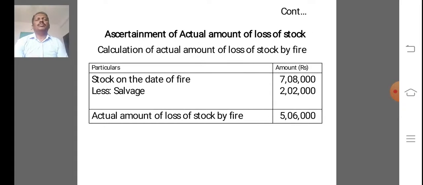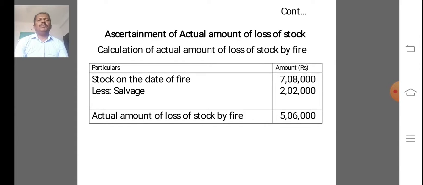Next, step number 4, ascertainment of actual amount of loss of stock. So from the stock on the date of fire, the actual amount of loss must be calculated. In this problem, what is the stock on the date of fire? 7 lakh 8,000. So this amount we are calculating in step number 3.